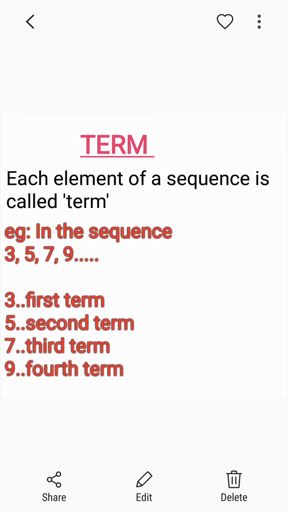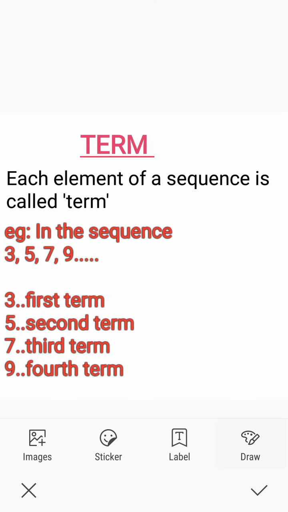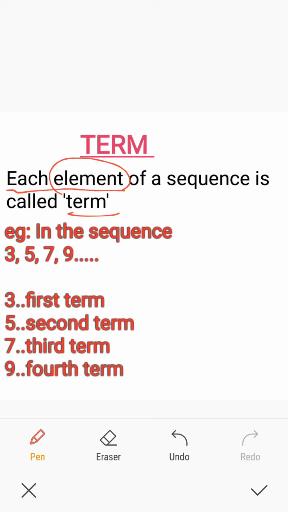Next, what is a term? Just before, I mentioned add 5 to the first term, 5 to the second term, to the third term, etc. What is a term? Each element of a sequence is called a term. What is an element? In the sequence 3, 5, 7, 9, the numbers 3, 5, 7 and 9 are all elements of the sequence. The first element is 3, the second element is 5, the third one is 7, the fourth one is 9. They are called a term.